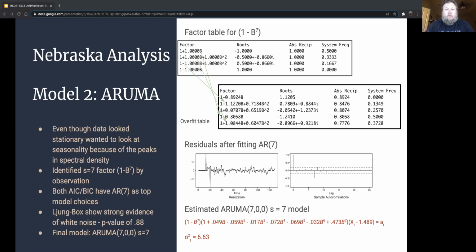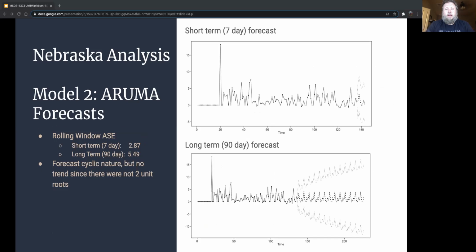As noted before, there seem to be some peaks in the spectral density, so I used the factor table for (1-B^7) and used an overfit table of the data to compare. Both AIC and BIC picked an AR(7), and the residuals afterwards showed strong evidence of white noise. The estimated ARIMA model is below in red. The short-term 7-day forecast has a rolling window ASE of 2.87, not too bad, and the long-term 90-day forecast has a rolling window ASE of 5.49.